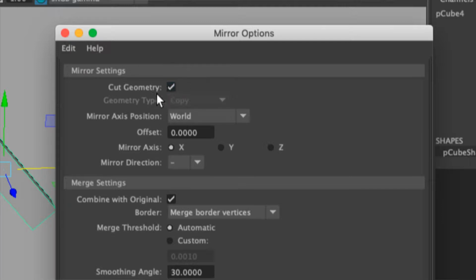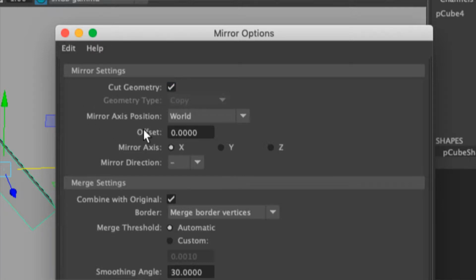Cut geometry can be turned on. It doesn't matter for us in this operation, but it basically cuts the geometry from the middle if our geometry is going to overlap from the axis plus side to the minus side, which means that it goes over the origin point. That won't happen to us, but if you are mirroring something that goes over the axis, then you will know that if this is turned on, it will cut the geometry.